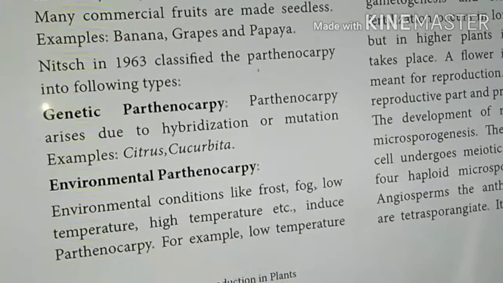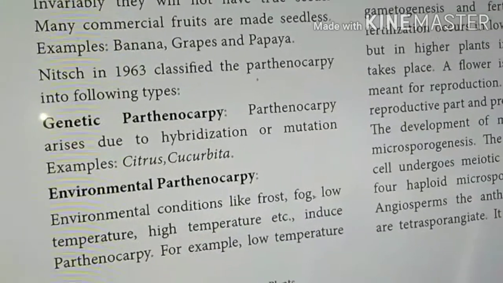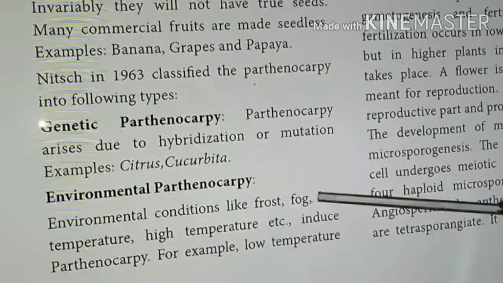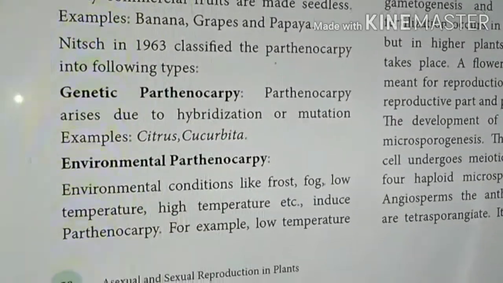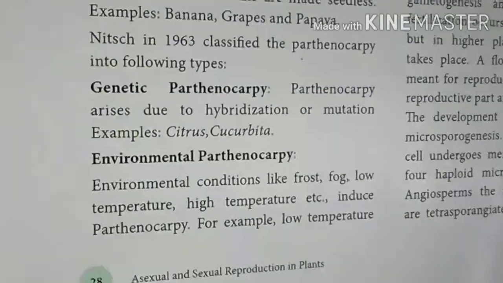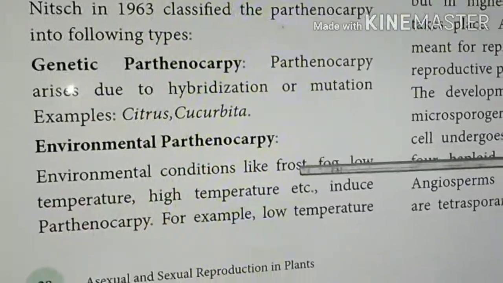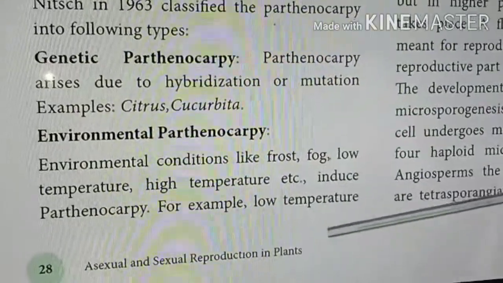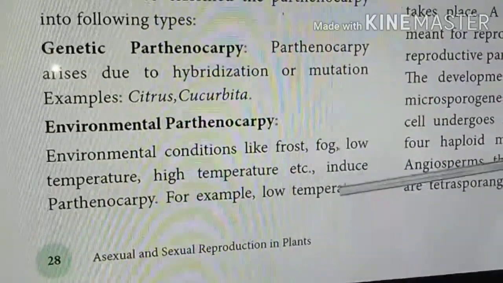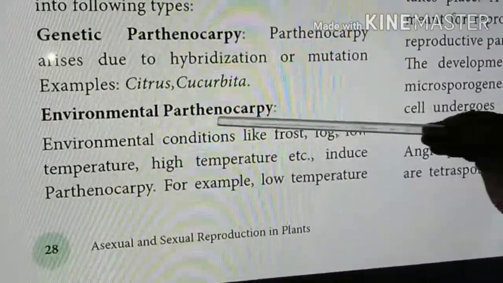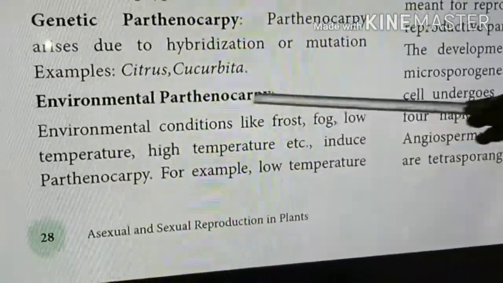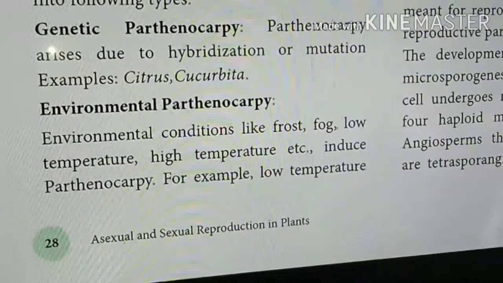Or otherwise environmental condition, due to high temperature or low temperature or fogging. Fogging means complete mist, white color mist will be formed on some occasions during winter season. Similarly frost, it is mist. So in a special type of climatic or environmental condition which stimulates this parthenocarpic fruit, such a type of fruits are called parthenocarpic fruit formed by environmental condition.